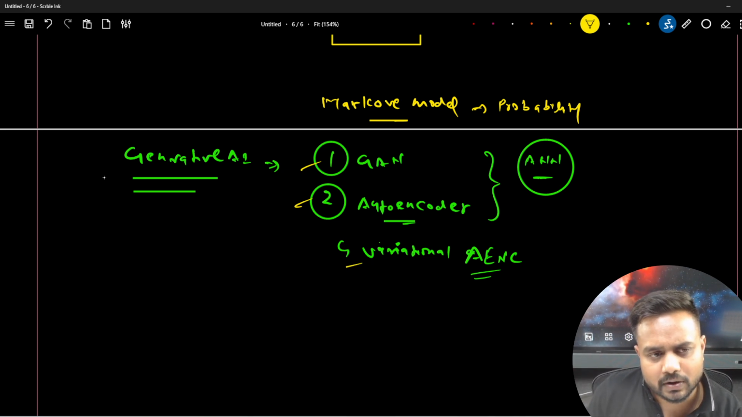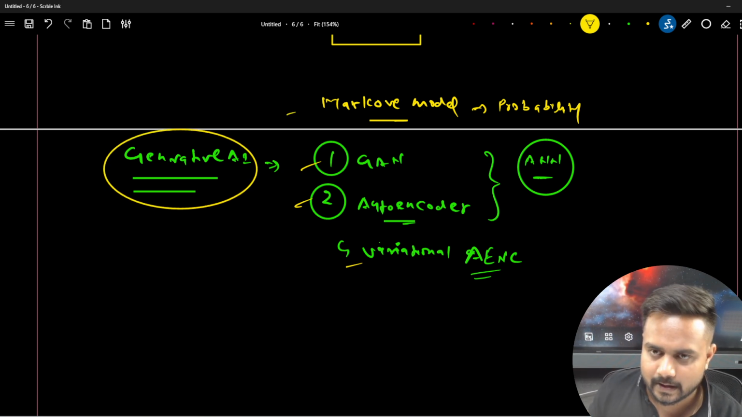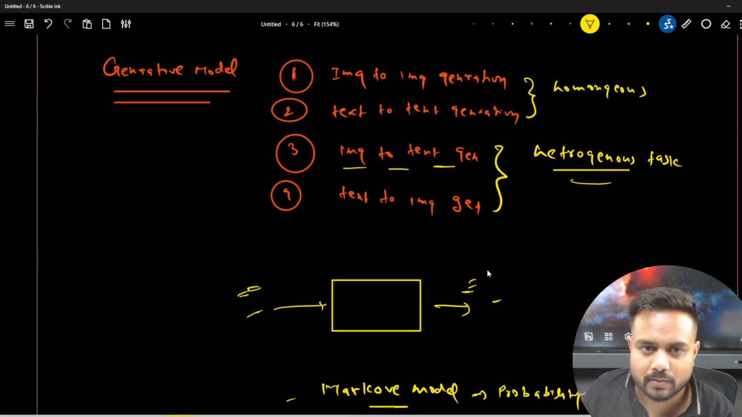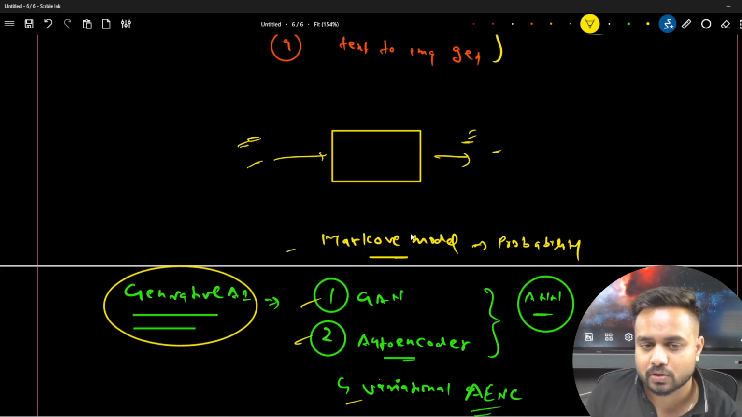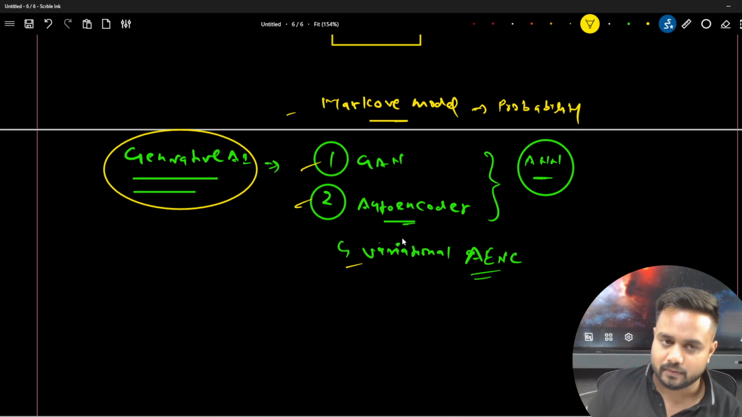So this Markov model, and these GANs, autoencoders, variational autoencoder. If you want to learn about the fundamentals of the generative models, please try to learn about these techniques, and in a future class I will try to discuss them. Now here, guys, we understood about the different types of generation models, and this is the fundamental of the generative model.